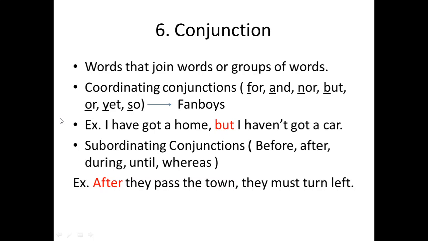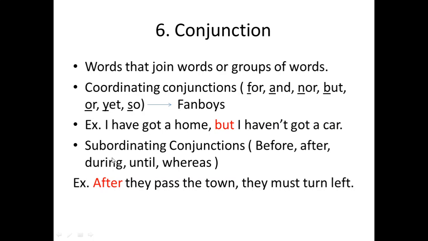So, we have an example. I have got a home, but I haven't got a car. So this is a sentence. This is a compound sentence. We have the coordinating conjunction here, which joins the two sentences together, because we said that conjunctions join words or groups of words together. So here, but joins these two sentences together. Okay?